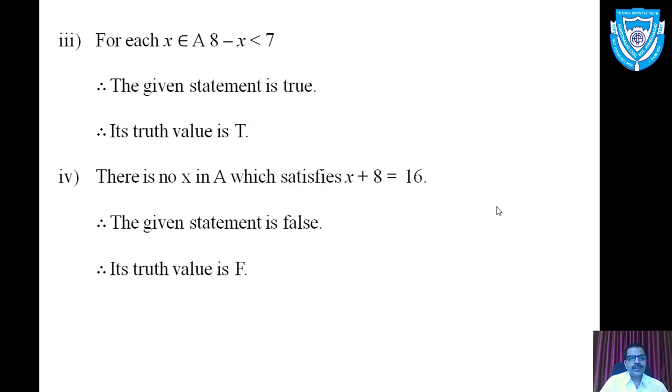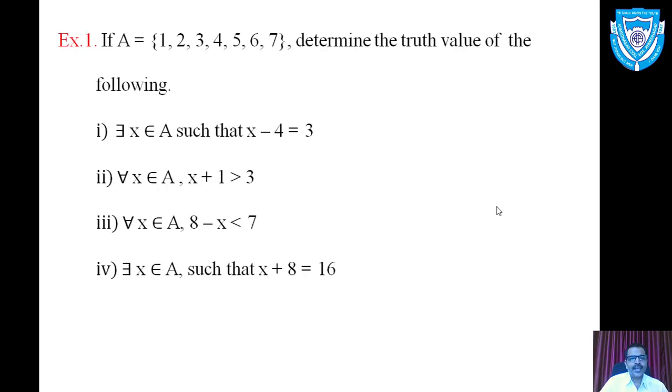See the solution. There is no x in the set A which satisfies x plus 8 is equal to 16. Again go to the set A. If you are taking x is equal to 1, 1 plus 8, 9, not equal to 16. X is equal to 2, 2 plus 8, 10, not equal to 16. In this way, the last value of x you can take is 7.